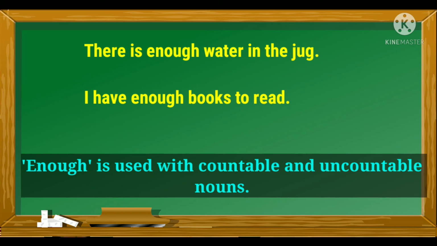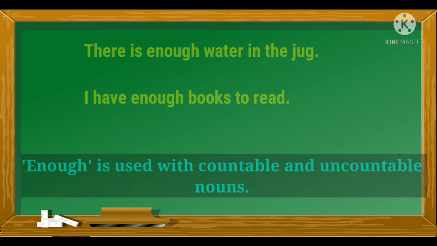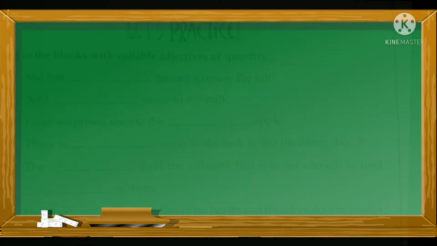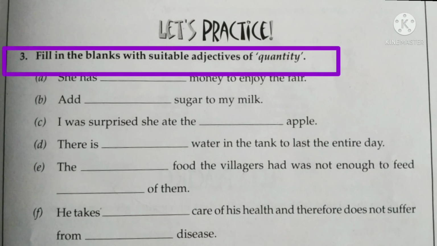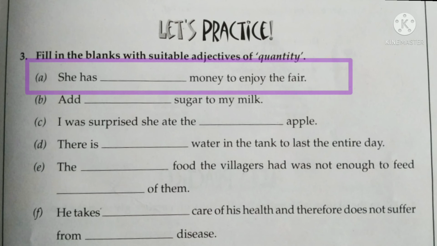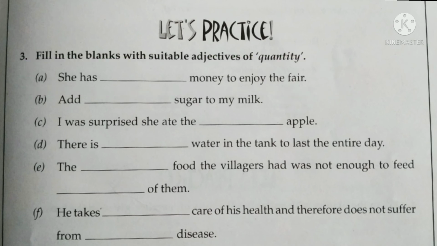Now we'll do one exercise that is given in your book on page number 157, and here you have to fill in the blanks with suitable adjectives of quantity. So here the first sentence is: she has dash money to enjoy the fair. Which adjective of quantity will we use here? We will use enough here. She has enough money to enjoy the fair.